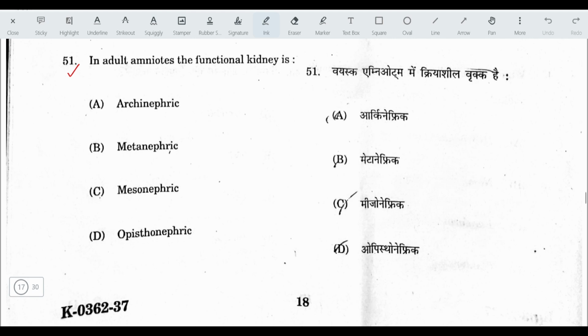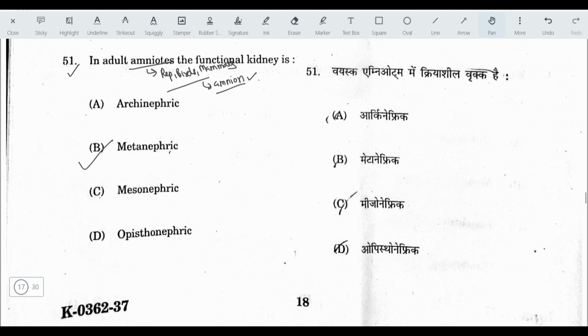The question is, in adult amniotes the functional kidney is. The answer here is metanephric kidneys. So first question is, what are amniotes? Amniotes क्या होते हैं? So your reptiles, your birds and mammals. Basically these three classes are among the amniotes. They have amnion which protects the young ones.